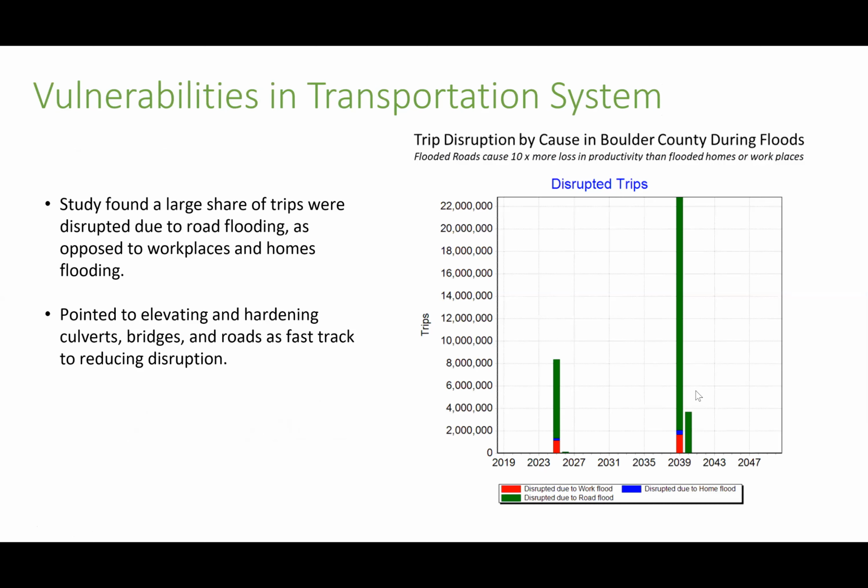Vulnerabilities in the transportation system, we also saw those. This is the number of trips disrupted over one of our runs. And you can see there's 2 major storm events that occur. The bars are colored according to the reason that the trip was disrupted. So green bars here are trips that are disrupted due to roads flooding, people's commutes being blocked. And so you can see it dominates over workplaces being flooded and homes being flooded. And so this told the Department of Transportation in Boulder, we really need to work on our infrastructure to make sure that we can reduce this disruption in the future.